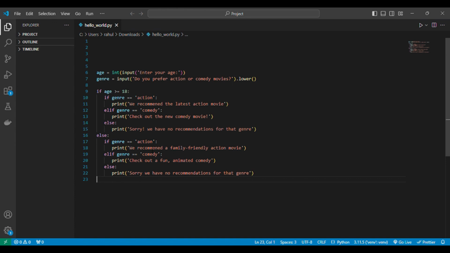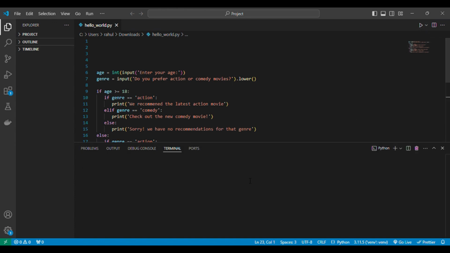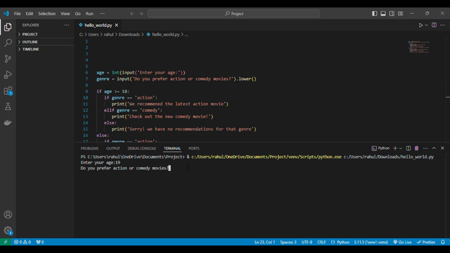Explanation. First, we ask the user for their age and genre preference. Then we check if the user is 18 or older. If they are, we recommend a movie based on their preferred genre. Or if they are younger than 18, we recommend a family-friendly version instead. This example demonstrates if, elif, else, comparison operators and nested conditions, making it a great way to practice conditional statements in Python.